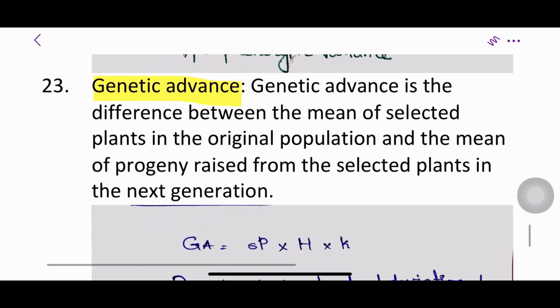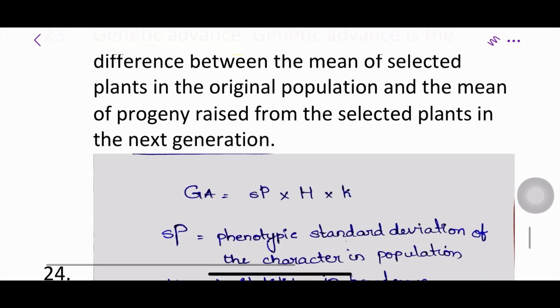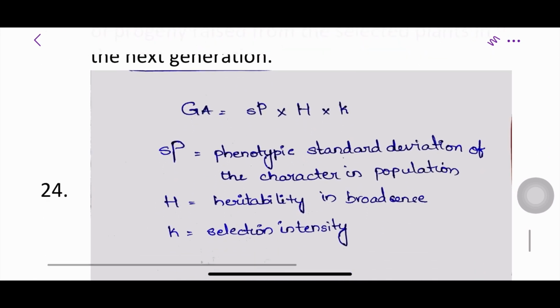The last but important concept is genetic advance. What is genetic advance? Genetic advance is the difference between the mean of selected plants in the original population and the mean of progeny raised from the selected plants in the next generation. Genetic advance is obtained by multiplying the phenotypic standard deviation of the character in the population with heritability in the broad sense and selection intensity.